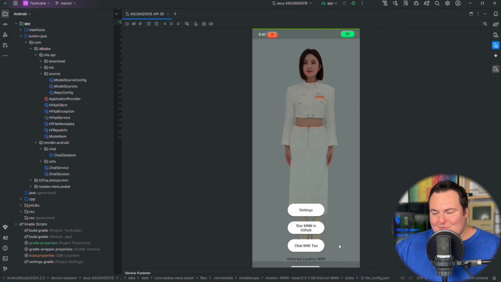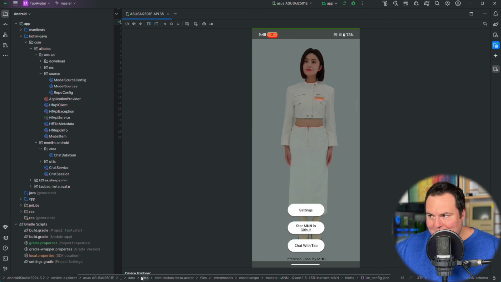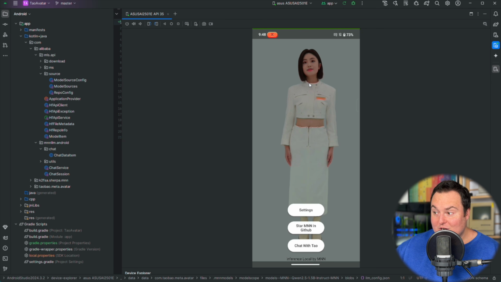So what's fascinating about this is not only the fact that this runs entirely offline on your own mobile device with text-to-speech, speech-to-text, this little weird avatar thing that's actually quite cool. This phone's not connected to any network right now at all. There's no SIM card. There's no cell service. I don't even have it hooked up to Wi-Fi. So this is truly offline and local. And it is a little AI companion that is off-grid and local and can actually speak with you.